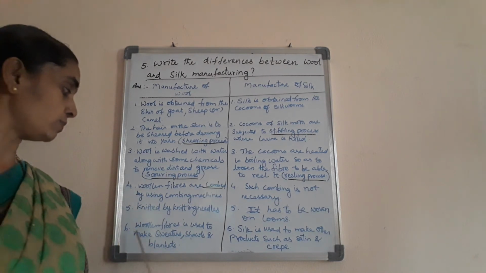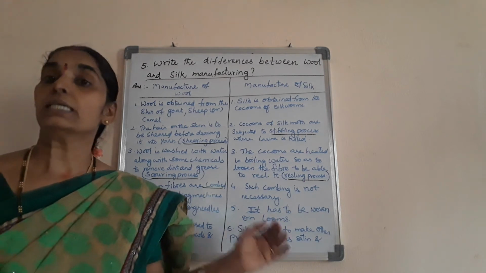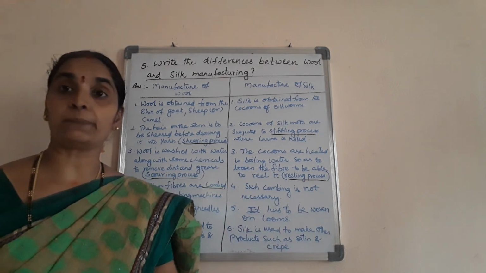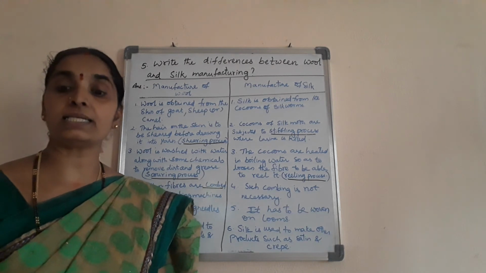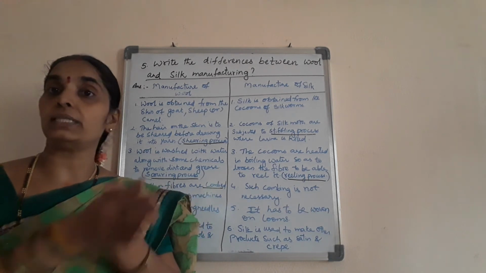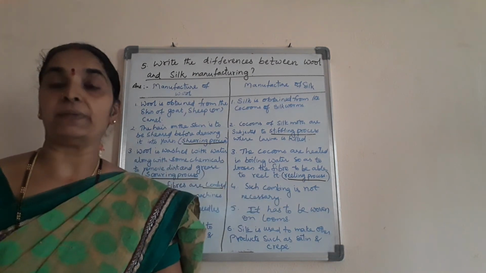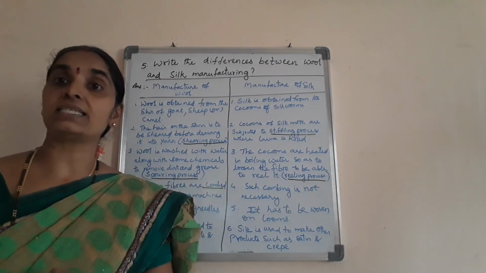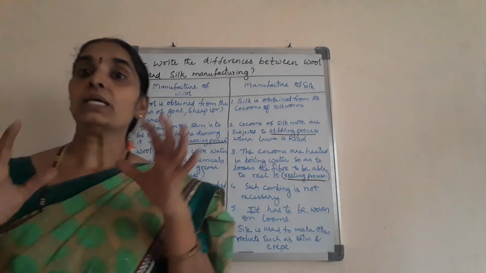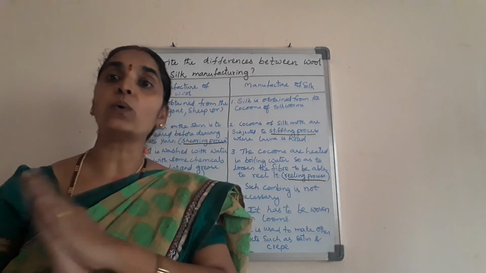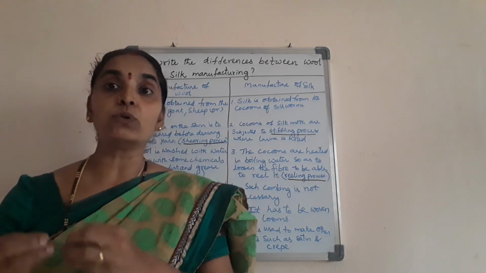Woolen fibers are used to make sweaters, mufflers, scarves, blankets, etc. Whereas silk is used to get other products such as satin and crepe fabrics. So we can say these are the differences between the manufacture of silk and woolen fabric. Hope you have understood the lesson well completely. We have revised everything, which completes the whole animal fiber lesson, containing silk and wool manufacture.